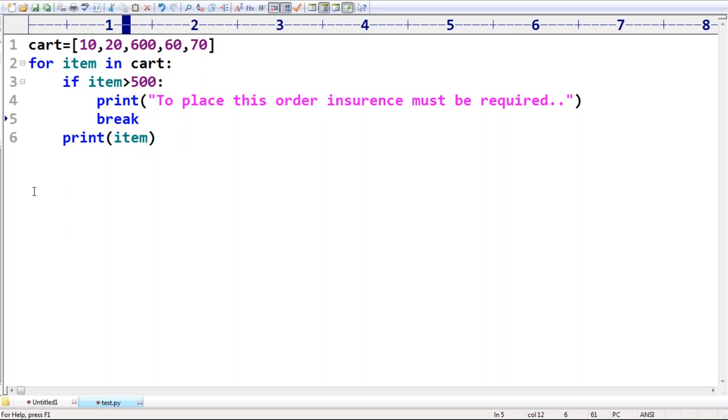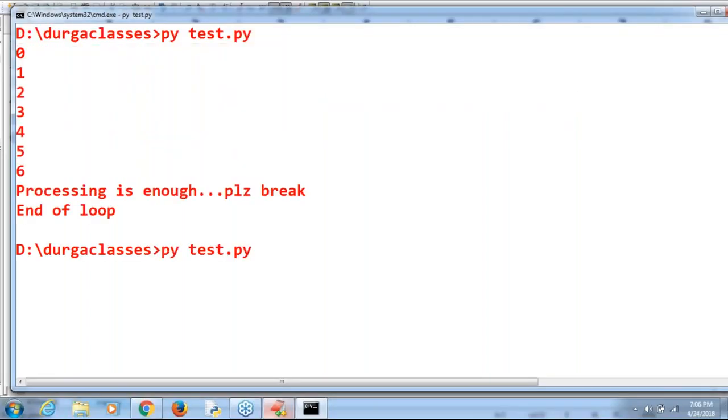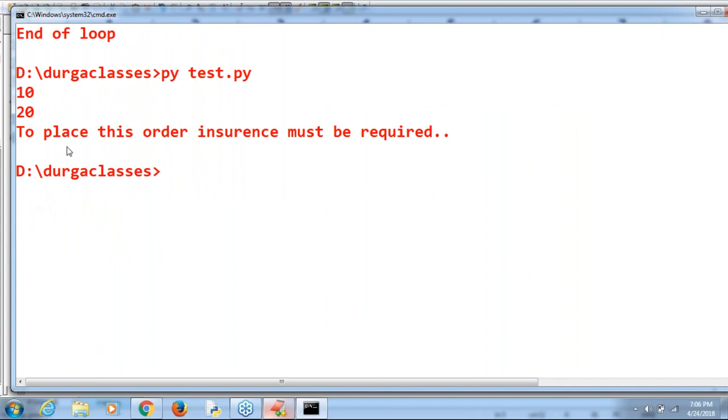Everyone can understand? Are you in a position to understand, right? Sir, my requirement is, if you want to place an order, compulsorily all values should be within 500 only. If anywhere greater than 500 is there, then the total order by default is going to be rejected. Something like that is my programming requirement, right? Observe a bit carefully, sir. Then automatically 10, 20, to place this order, insurance must be required.